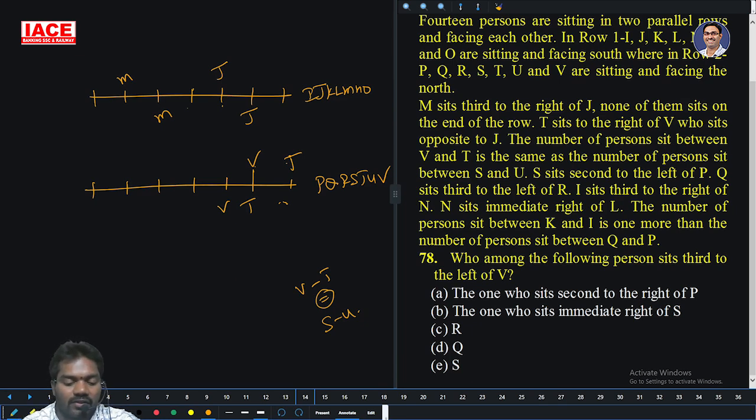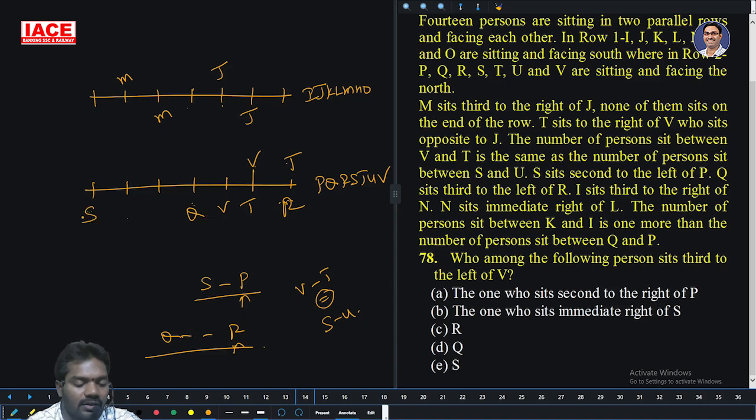S is second to the left of P. Q is third to the left of R. If I take it as R, Q has a chance here. There is no chance for S and P there. So there is only one chance for R, only one for Q, only one for S, only one for P, and only one for U. S and U have no person between them, and P and T also have no person between them.